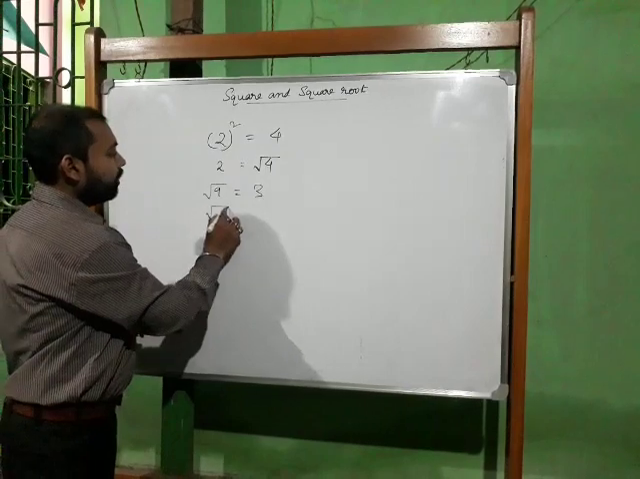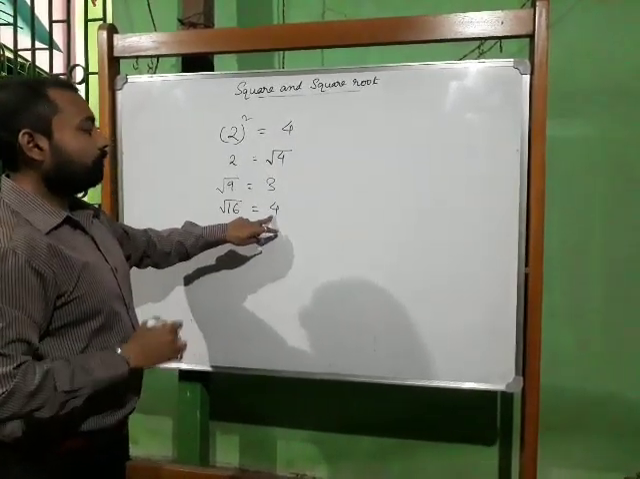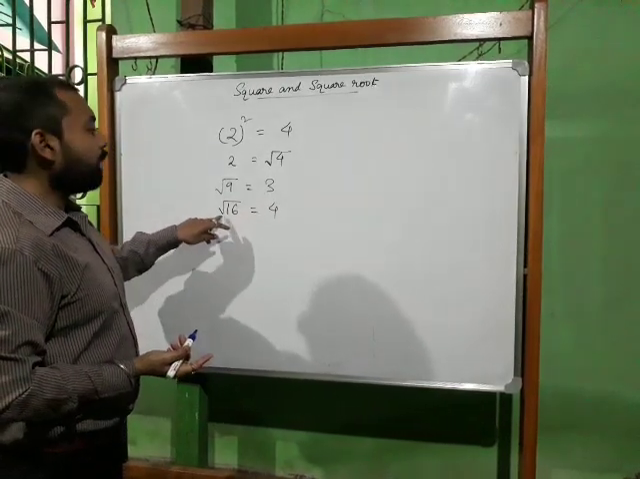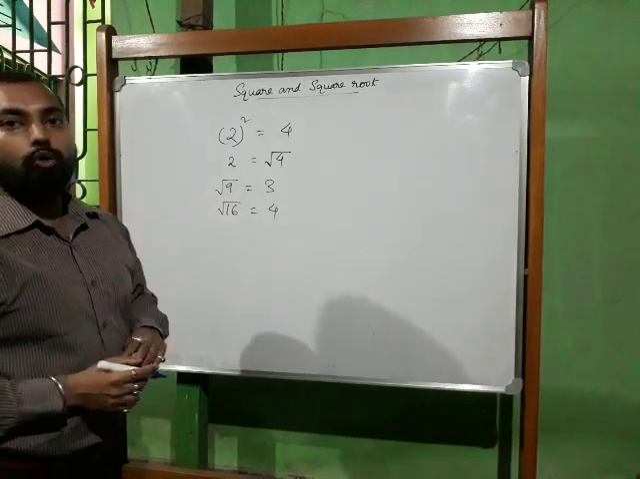Similarly, if I take the square root of 16, the answer will be 4, because 4 squared is 16. So the square root of 16 is 4. This is all about square roots.